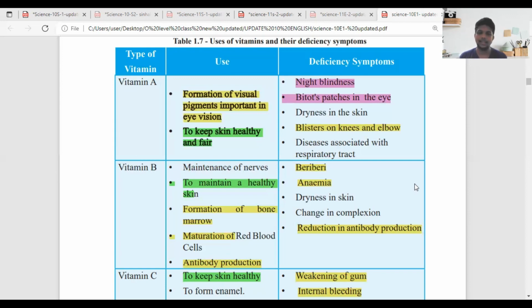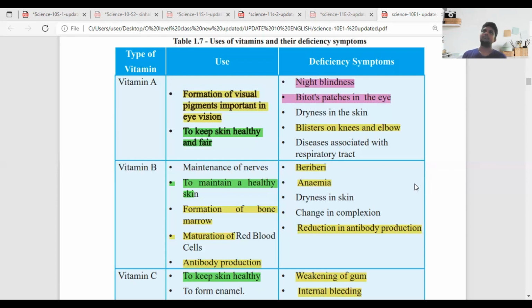To keep the skin healthy and fair, vitamin A is important. That's why most of the cosmetics and advertisements include vitamin A, this cosmetic includes vitamin D, this capsule includes vitamin C, just like that. They just want to highlight the importance and the functions of the vitamins they have included. So when we come to the deficiency symptoms, night blindness is one.